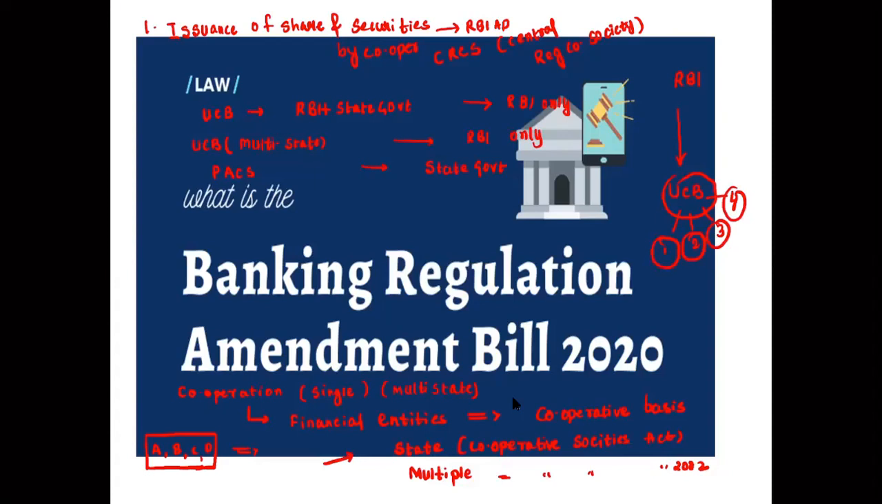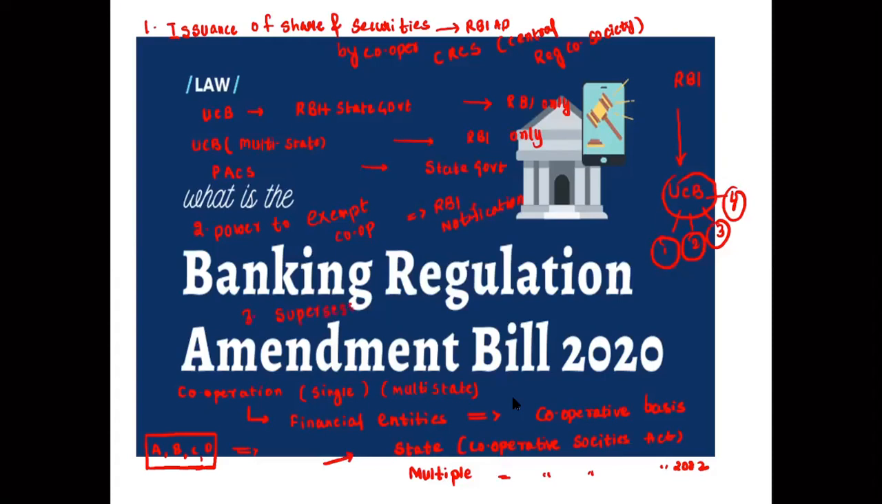Second is power to exempt cooperative banks. Under this, RBI may exempt cooperative banks from certain provisions of the act through notification. Through an RBI notification, they can prohibit or they can exempt also. That is a power given under this Banking Regulation Amendment Bill, Act.